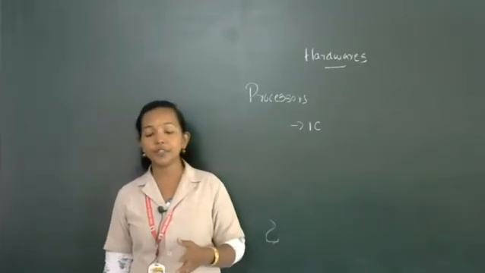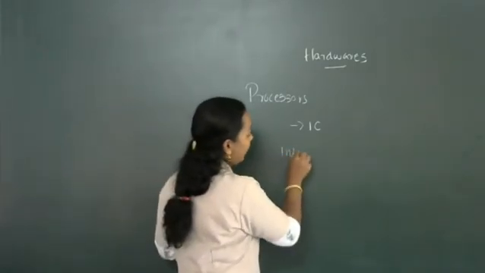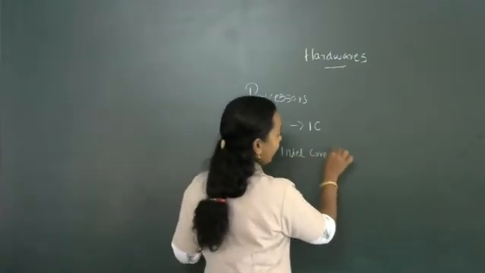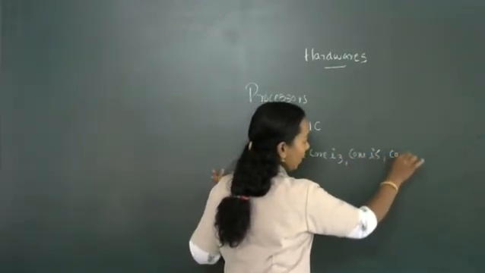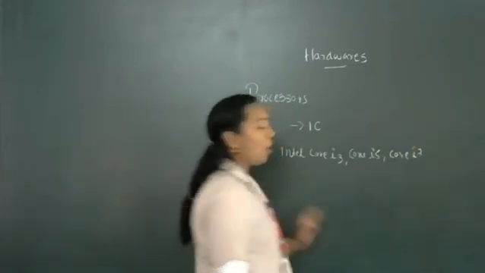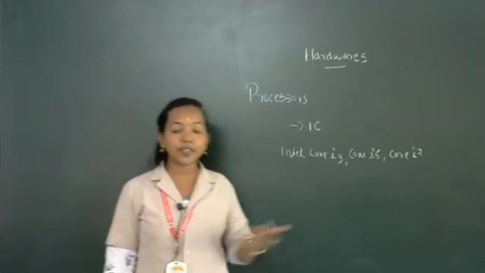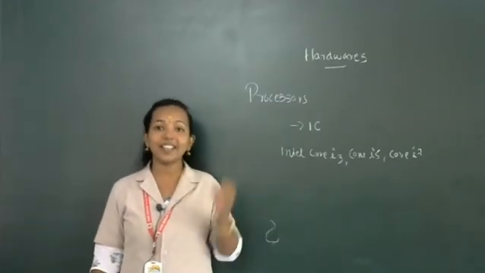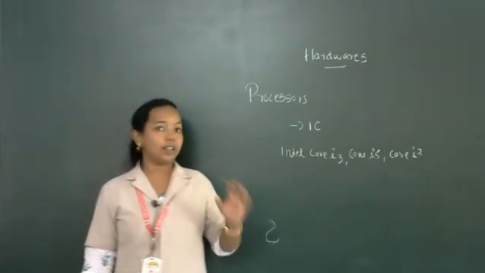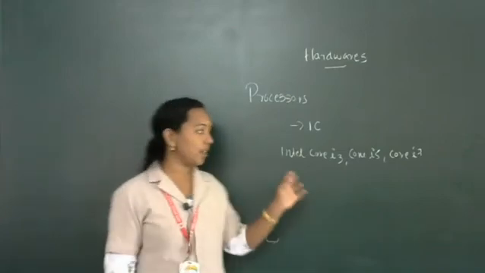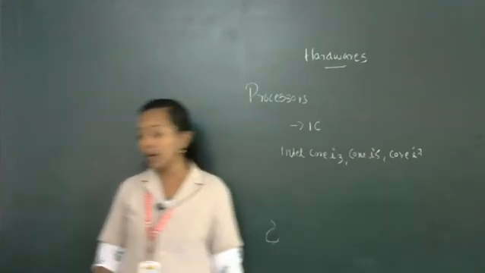These are the commonly used processors. Examples of processors are Intel Core i3, Core i5 and Core i7.